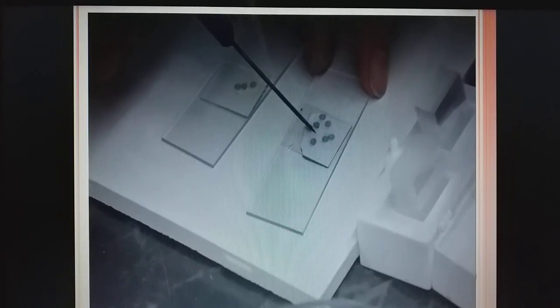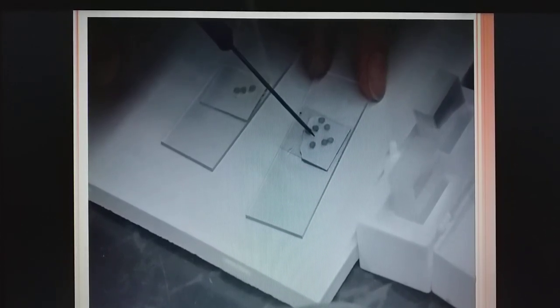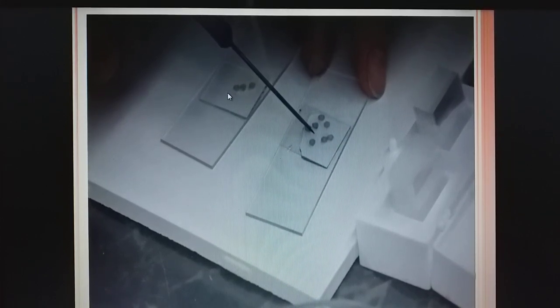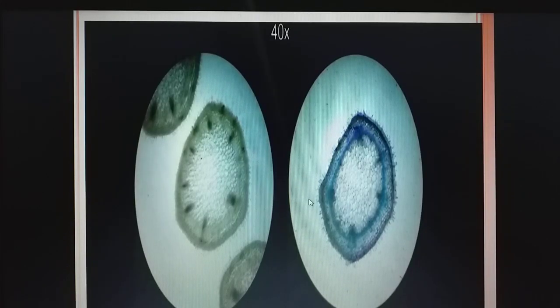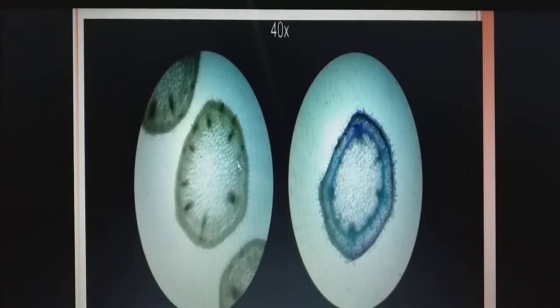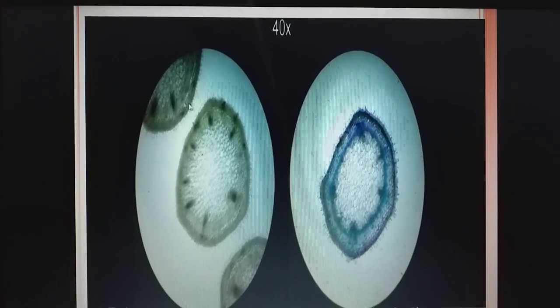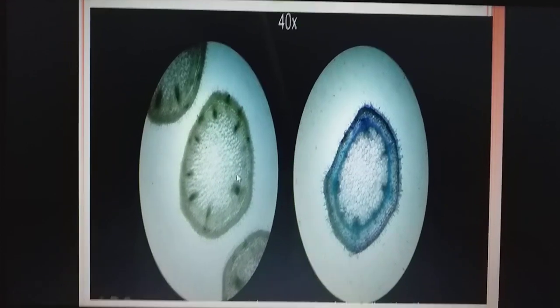Now we will tap this cover slip with the help of the needle so that the air present inside it can be removed. See here, one more slide is there where we have not put the safranin because the stain will not be absorbed over there. Now see the difference between them. One slide in which we have not added the safranin, another slide in which we have added the safranin, or we can say here we are using the methylene blue. The methylene blue makes the cells clear to be observed under the microscope, whereas in the other it is very difficult to observe.